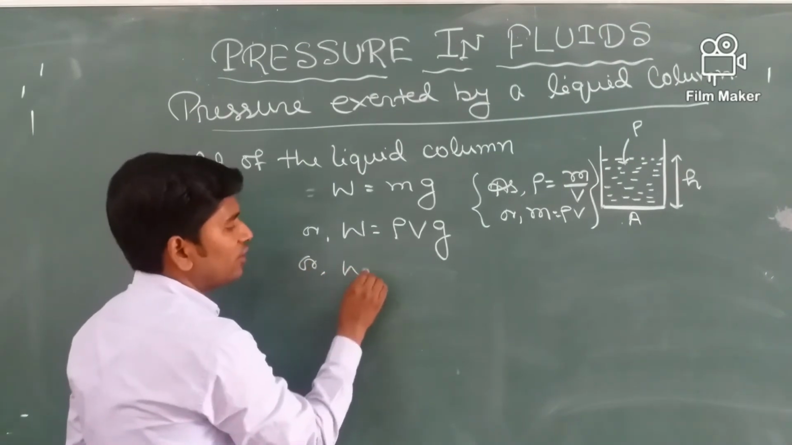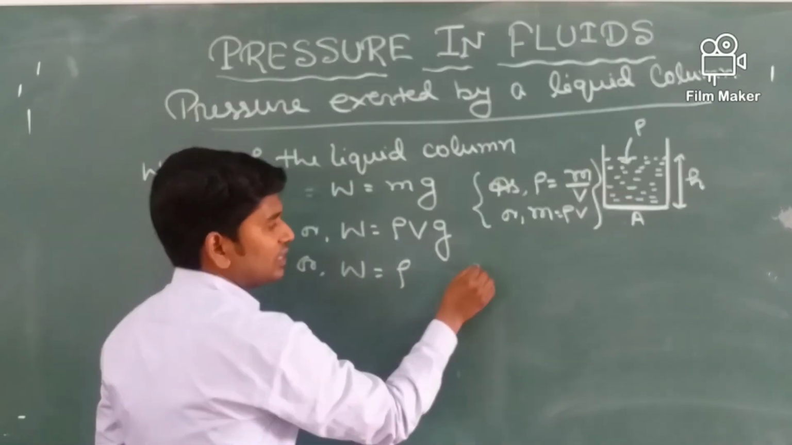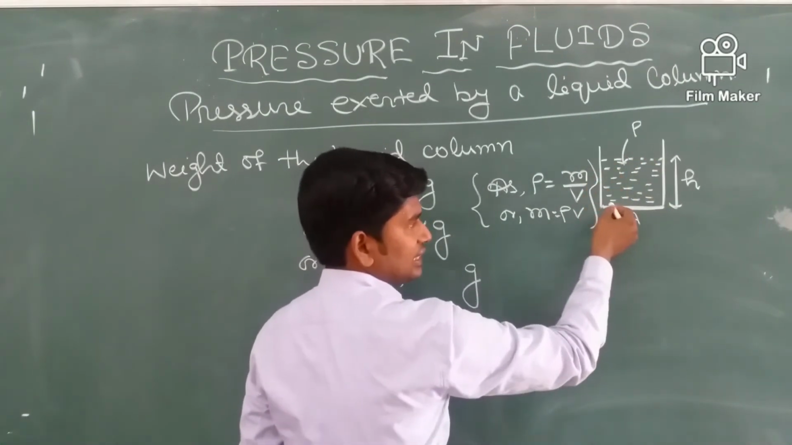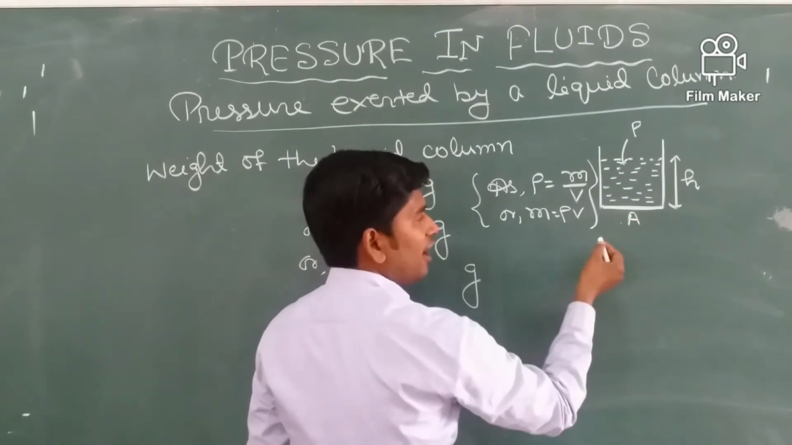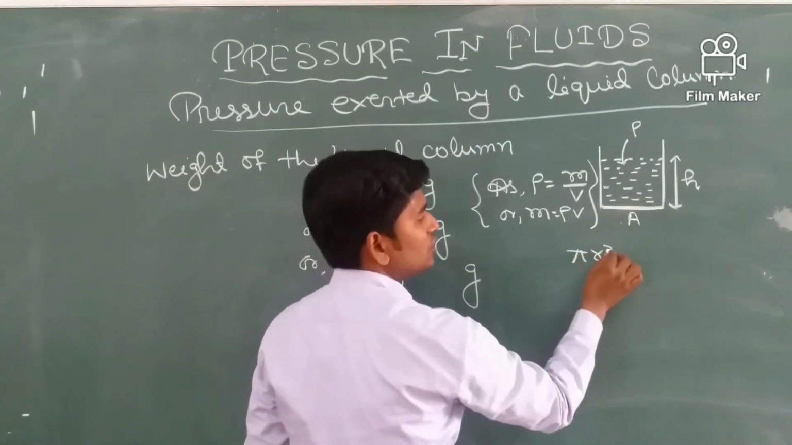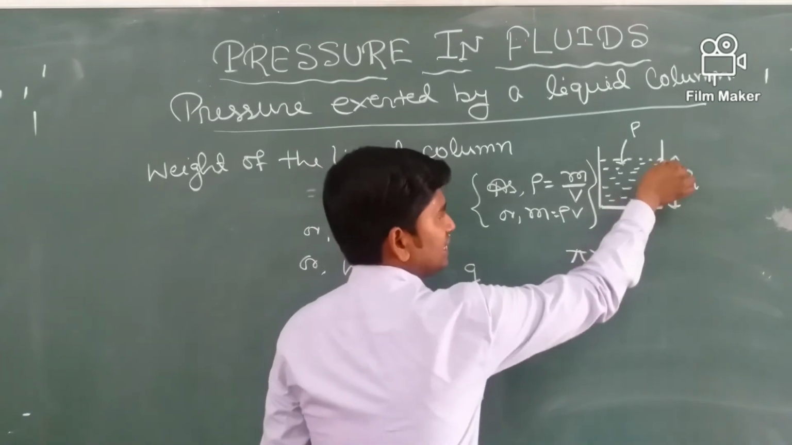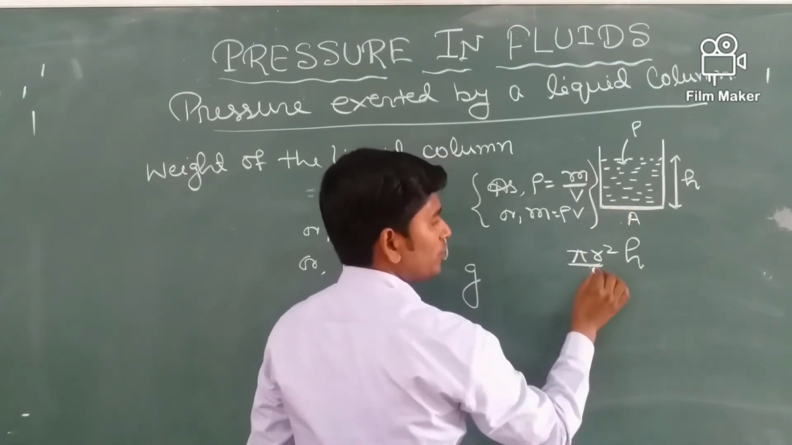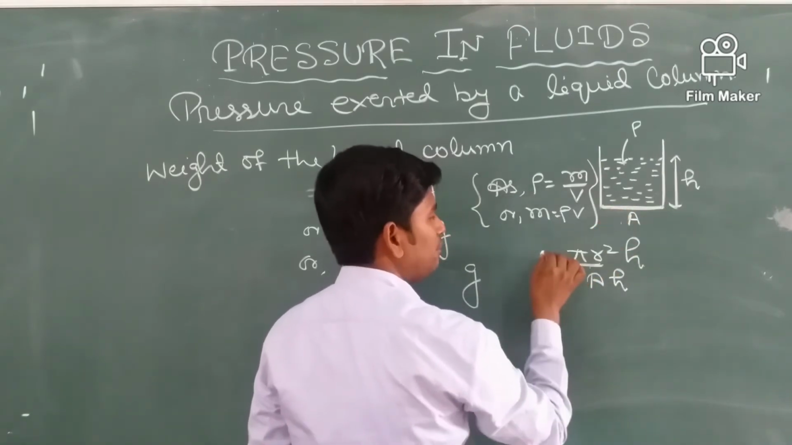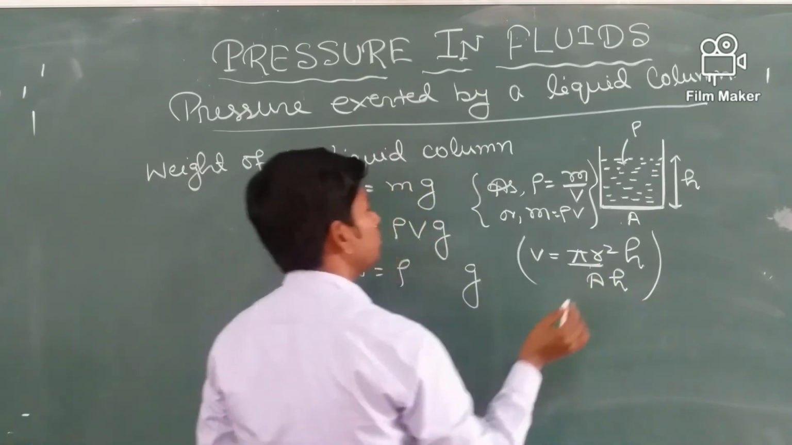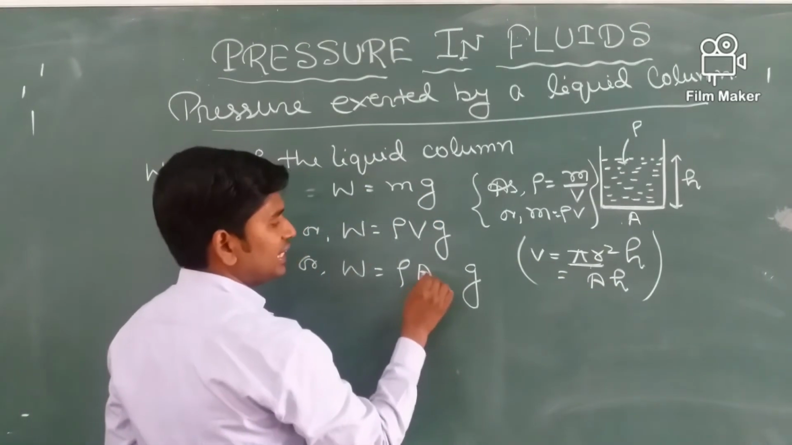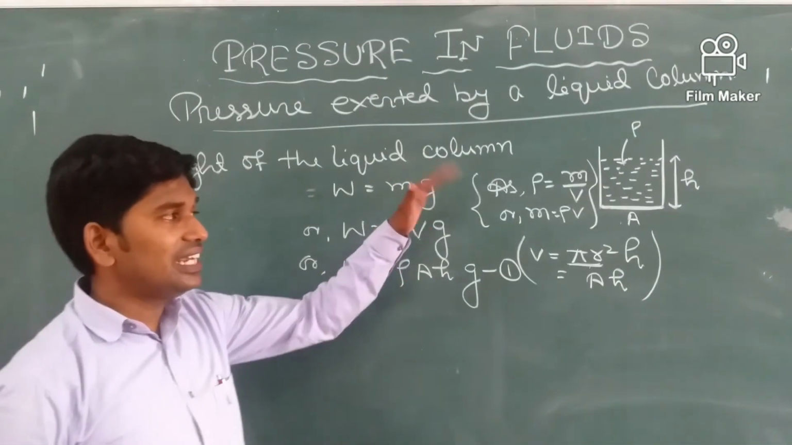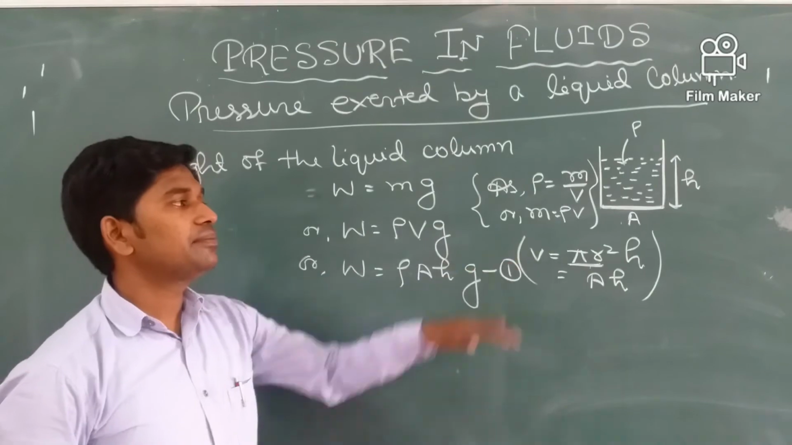If we calculate the volume, look, this is just like a cylindrical volume. So volume of cylinder is pi r square h, where h is the height and pi r square is the area of base. So we can write A h. At the place of volume we can substitute A h. So W is rho A h g. This is the weight or the thrust exerted by the liquid on its base.